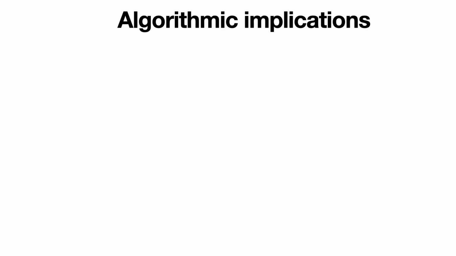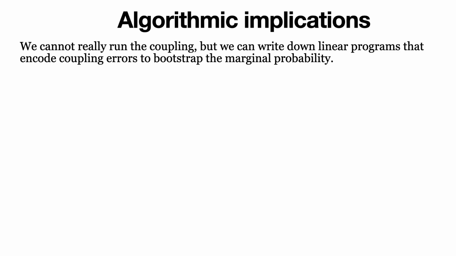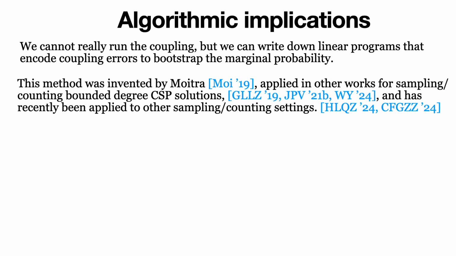Let's then briefly discuss how to turn this correlation decay result into algorithms. Note that this coupling procedure is idealized. We cannot actually run it because it involves estimating some non-trivial marginal probabilities. However, the go-to method is to use linear programming that encodes coupling errors to bootstrap the marginal probability.